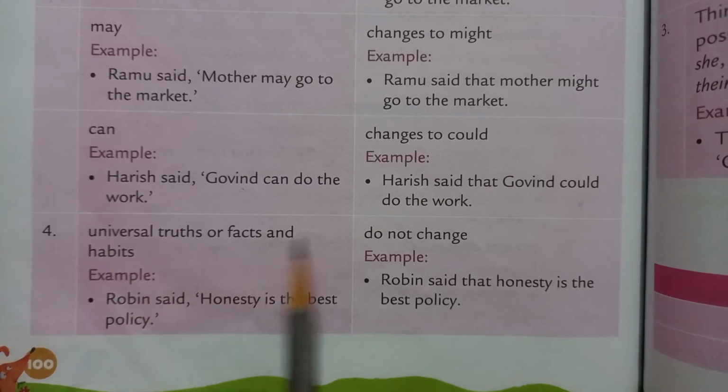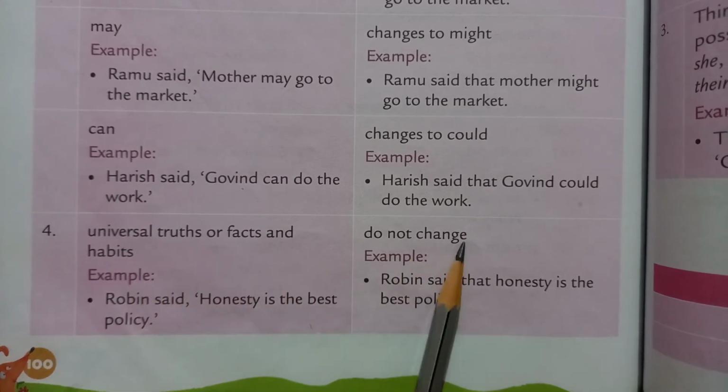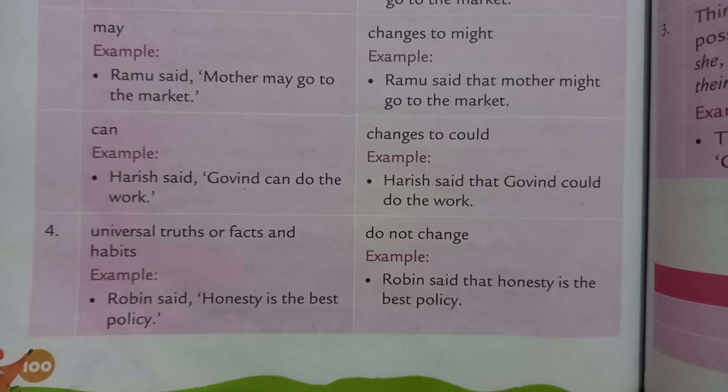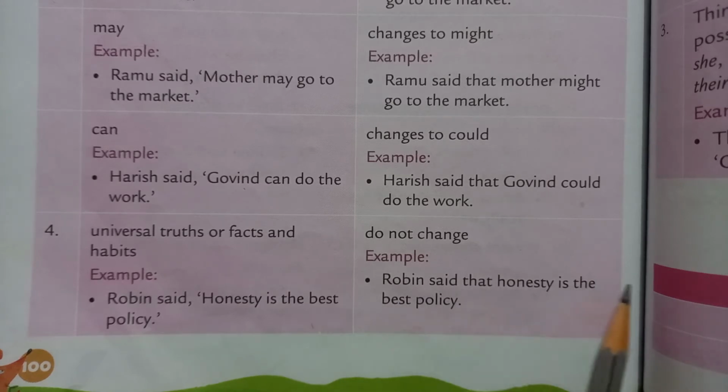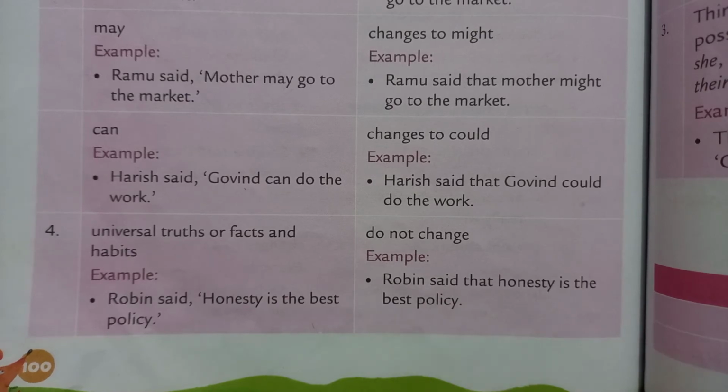Universal truths or facts and habits do not change. So when there is a universal truth or fact, then there will be no change in indirect speech. Okay, Robin said, honesty is the best policy. Now this is a fact. Robin said that honesty is the best policy.